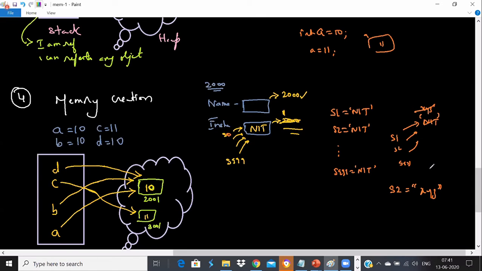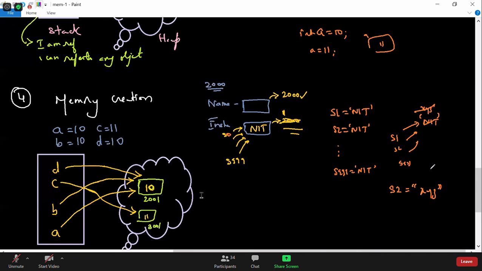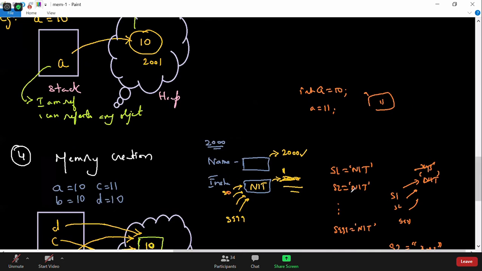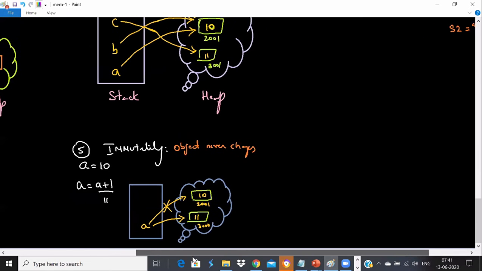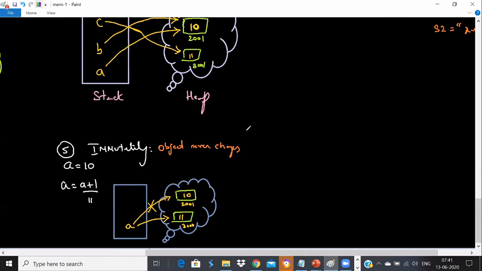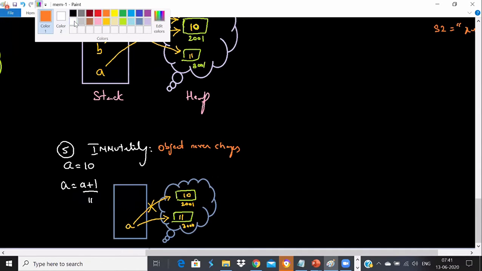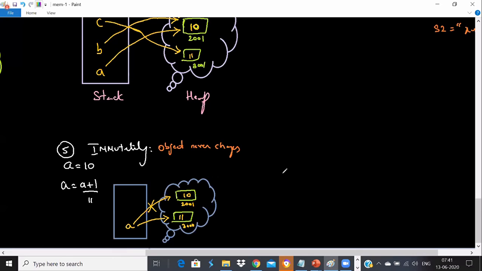Understand what is immutability? Everyone understood what is immutability? So remember, in Python an object will never get changed. Let me explain with one more example what is meant by immutability.